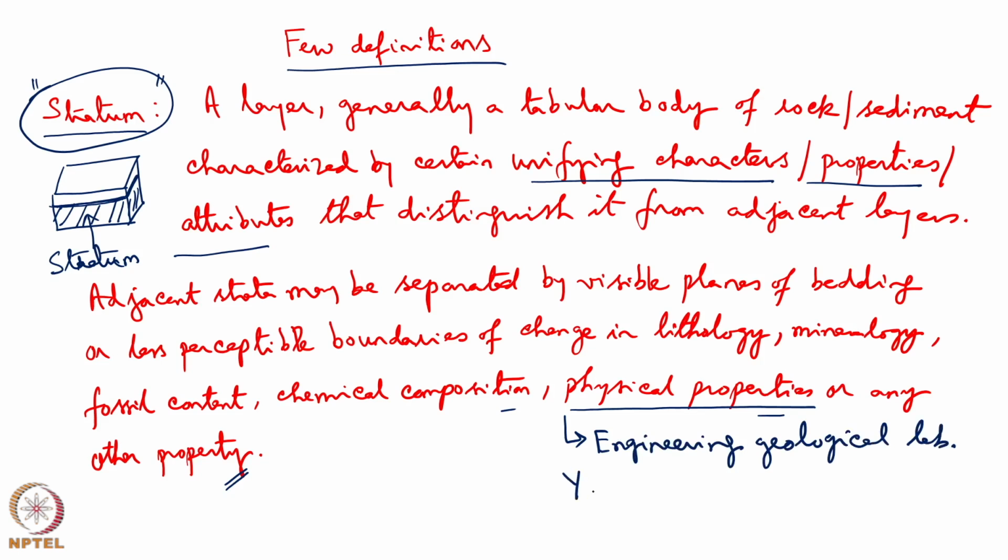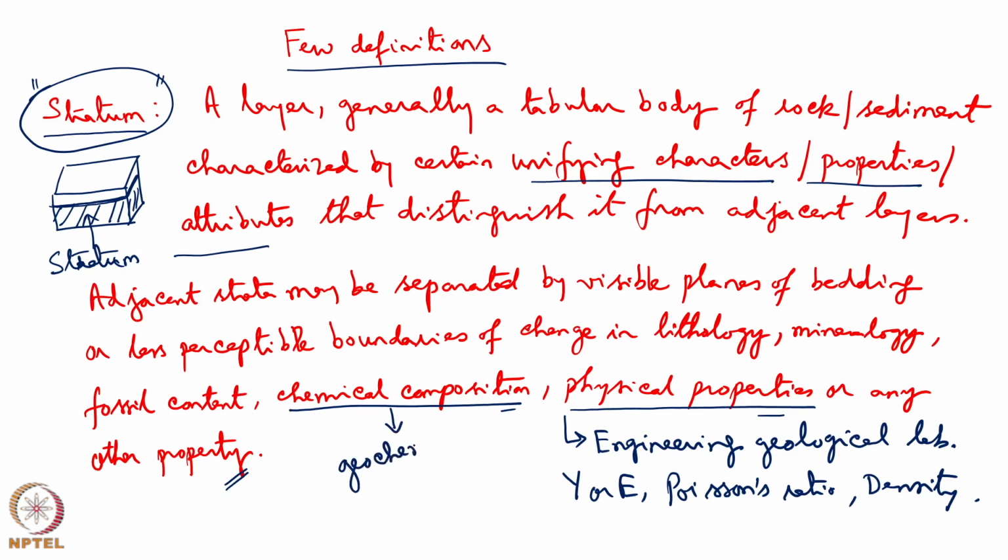This can be the Young's modulus Y or E. This can be the Poisson's ratio. A much simpler physical property is the density of the rock. The chemical composition can be found from the geochemistry lab. The CaO, MgO, Li2O, Na2O, K2O, I mean the different oxides' weight percentages, can be obtained. Also, information about the isotopes can be obtained.